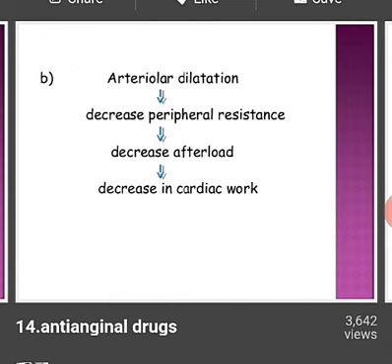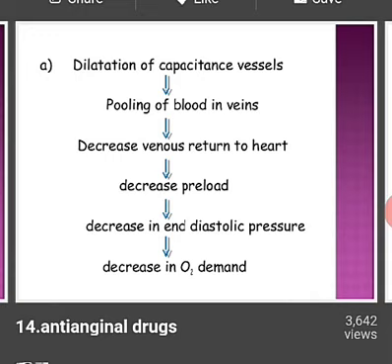Second is afterload reduction. So here is the arterial dilatation. First we have seen the capacitance vessels, means the capacity of the vessel dilatation. In second we are seeing the arteriolar dilatation.